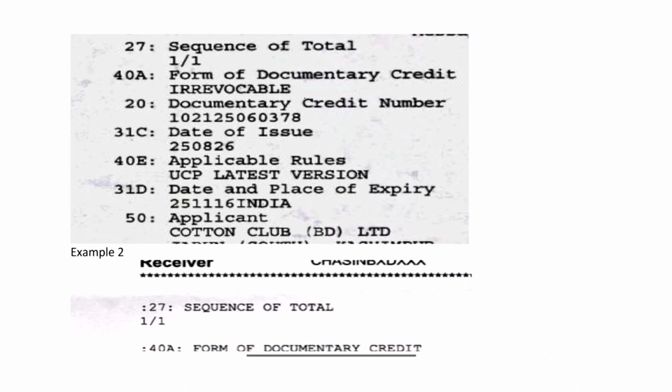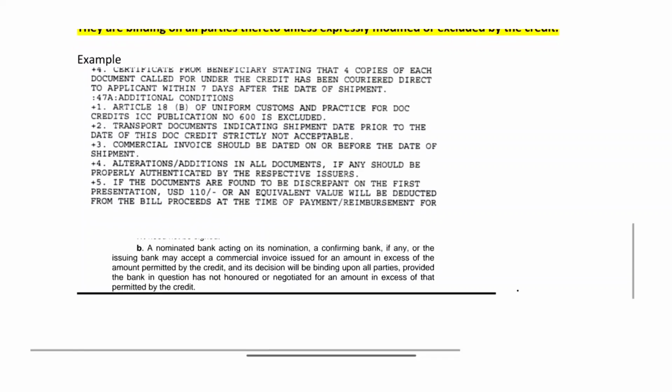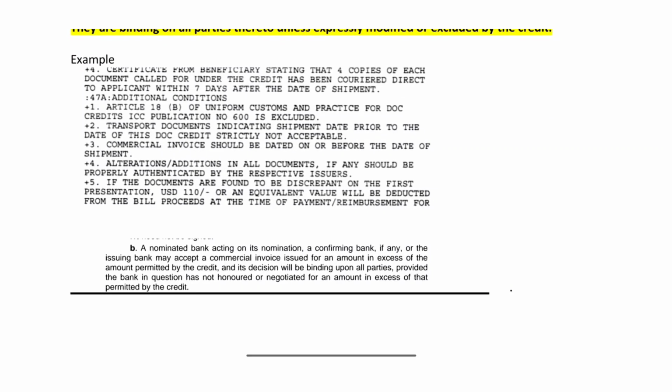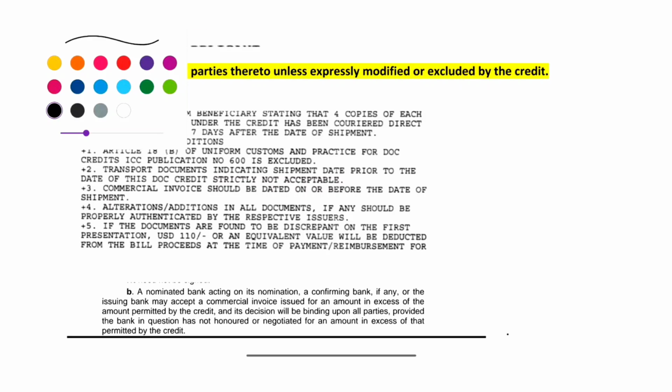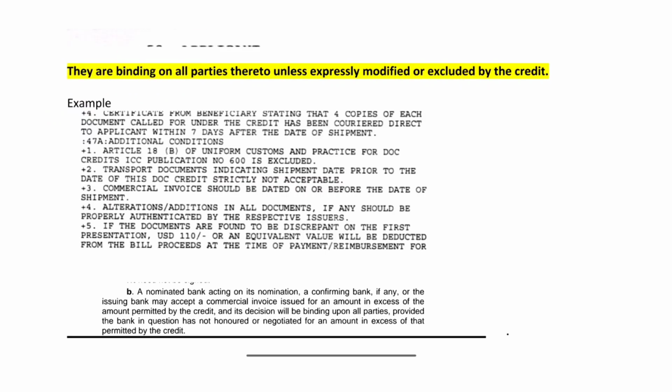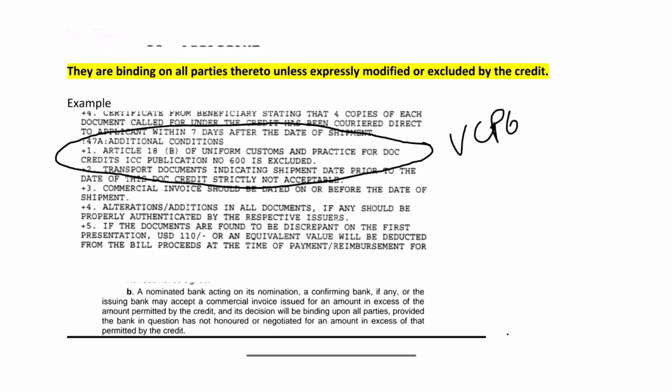Now, coming to the second part. Second part where we read they are binding on all parties thereto unless expressly modified or excluded by the credit. This means that suppose in a particular credit UCP 600 version is applicable, but a particular article, suppose in this case Article 18b, is excluded.